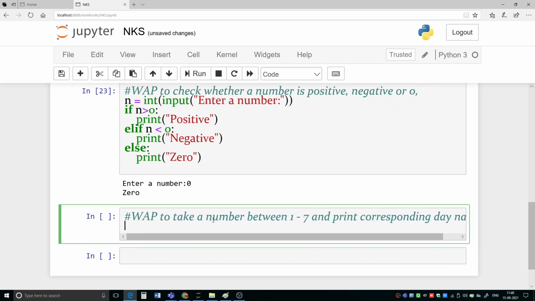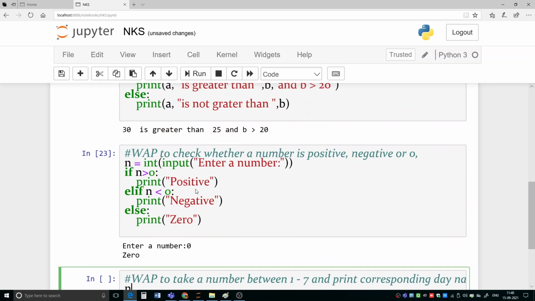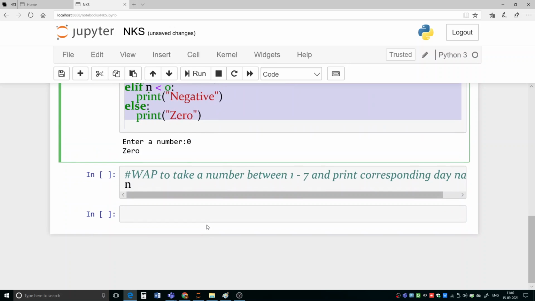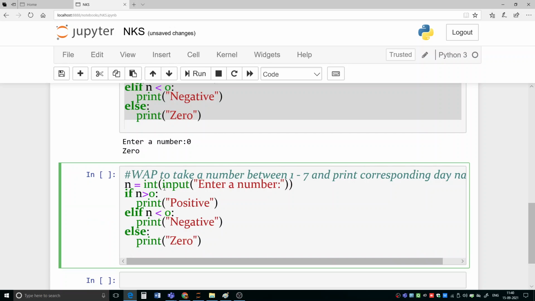Okay, so in that case what you will do, you will take a number here. Let me copy from here, and you can do like this. Then here the number you have taken. Then what you will do here, now if this number is, suppose it is 1, then what you will display here, you will display Monday.